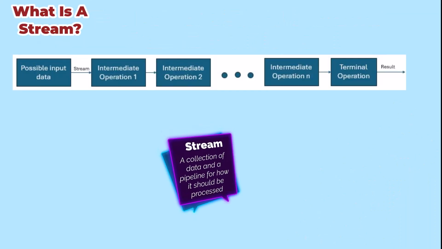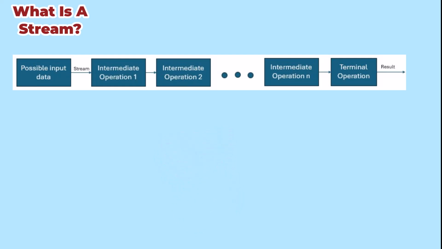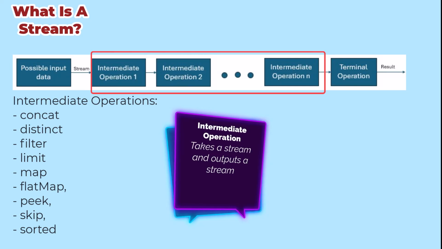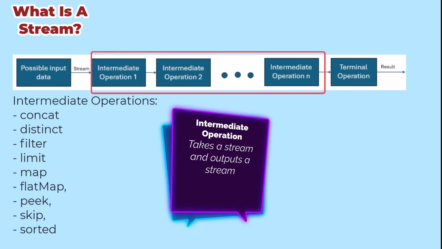A stream is a collection of data and a pipeline for how it should be processed. The pipeline starts by creating the stream. This may take some existing data, or it might build the data on the fly. Once the stream is created, we send it through a sequence of intermediate operations. These might compute new things from the current data, filter the data, or manipulate the data in other ways. Each intermediate operation results in a new set of data that flows into the next stage of the pipeline.